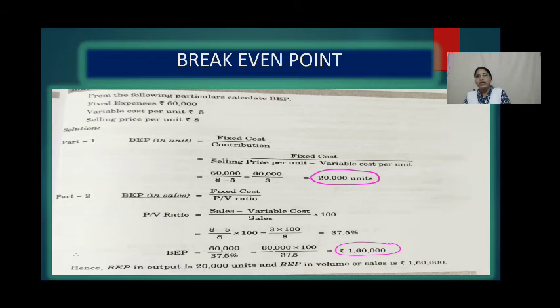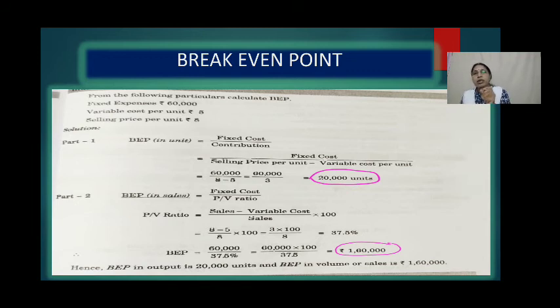So how will you write there? 60,000 divided by 37.5 into 100, because it is in a percentage. So into 100, that is equal to 1,60,000. You can do it in another way also. Say for example, your break-even point in units is how many? 20,000 units. Just multiply it with the selling price.